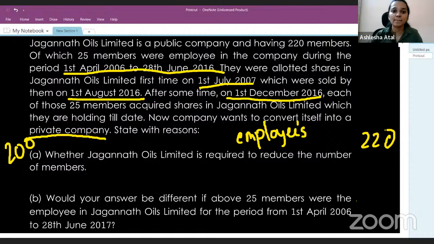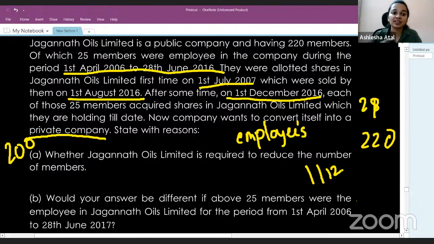But here, these people were in employment till 28th of June 2016 and not after that. After 28th of June they were no more in employment, and the present allotment was made on 1st of December, after they ceased to be employees of the company, which means they were not employees when the present holding was acquired.